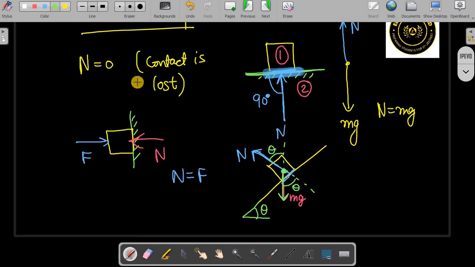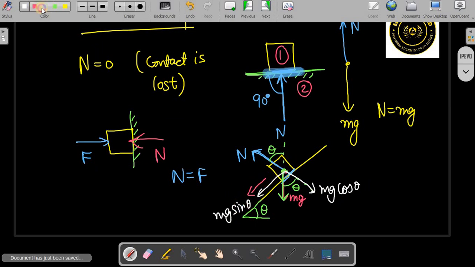Suppose you have just left this body on the inclined plane, then it will only slide down in this direction. So we should resolve forces along this direction and this direction. So in one direction it will be mg cos theta, right. In this direction force will be mg sin theta. Why? Because the body is having net acceleration in this direction. That's why we should resolve along the plane and perpendicular to the plane, right.